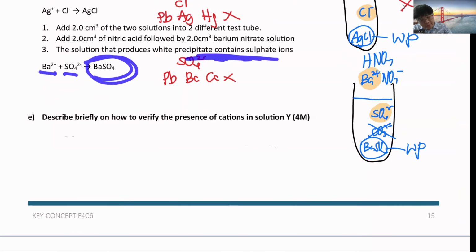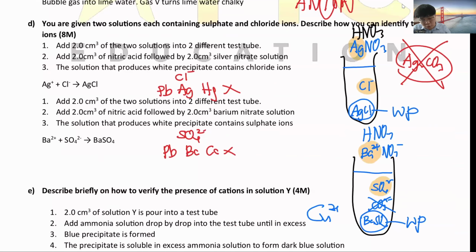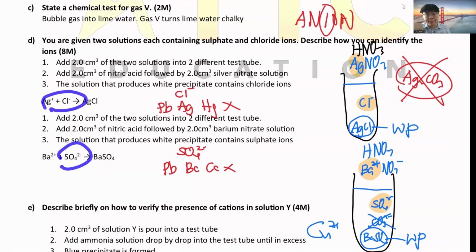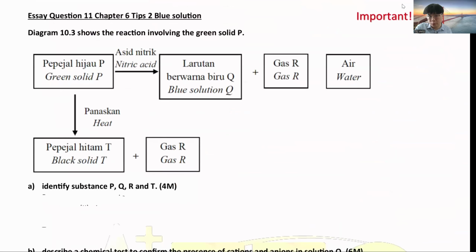Then for the cation test, as I told you just now, you need to remember, you need to add the ammonia until excess, blue precipitate forms, the precipitate is soluble in excess ammonia to form the blue solution. Please remember, one cation test, which is Cu2+, coming out. Anion test, not sure which one, can be chloride, can be sulfate, but most probably will be the browning test that we're doing now. Okay, so you see again, heat, come out one gas, so will be CuO plus CO2, and this is Cu